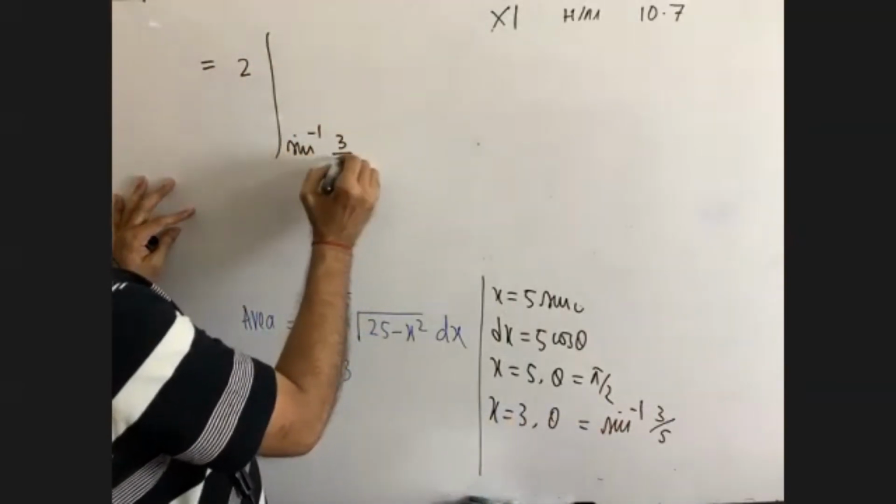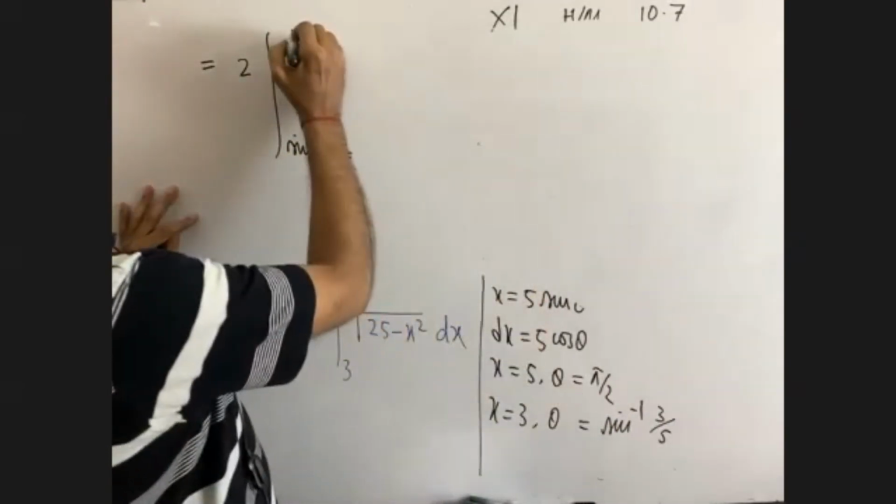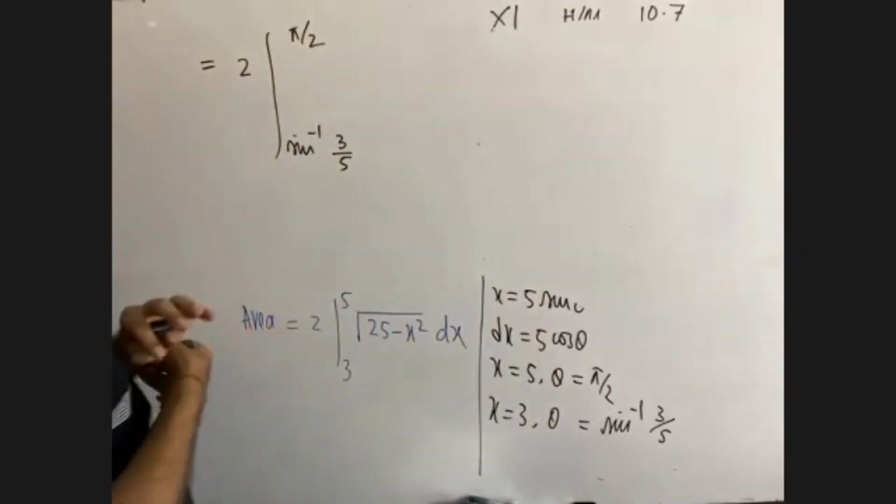Area is equal to the integral from sine inverse 3 by 5 to pi by 2. Okay.